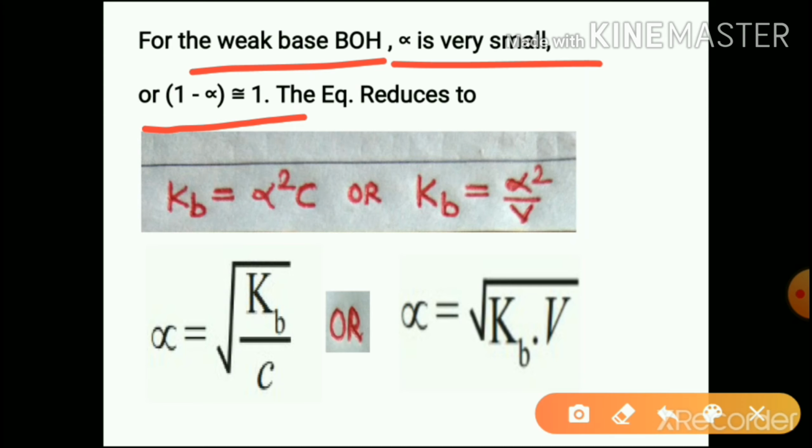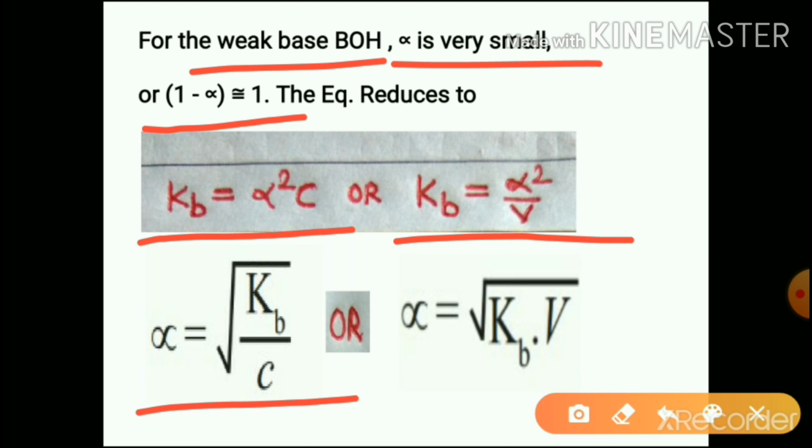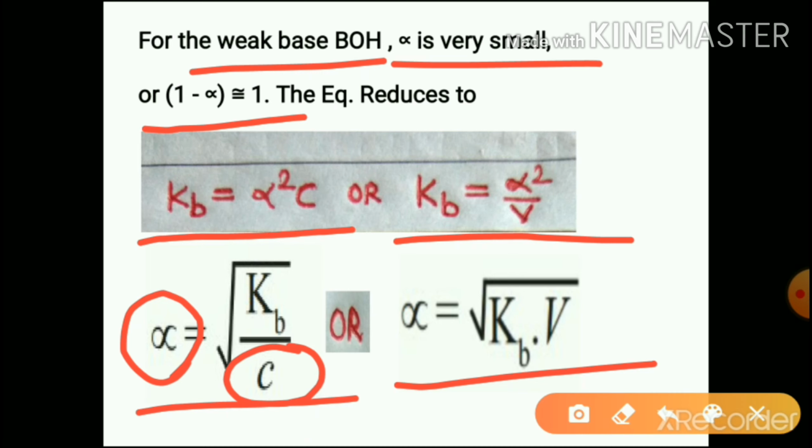So the equation will become Kb is equal to alpha square into C, or Kb is equal to alpha square divided by V. So alpha is equal to under root Kb divided by C, or alpha is equal to under root Kb into V. Means alpha is inversely proportional to the square root of the concentration of that electrolyte, or alpha is directly proportional to the square root of the volume of the solution.